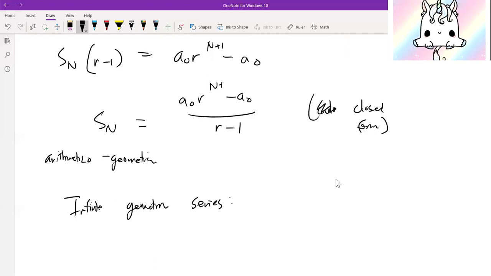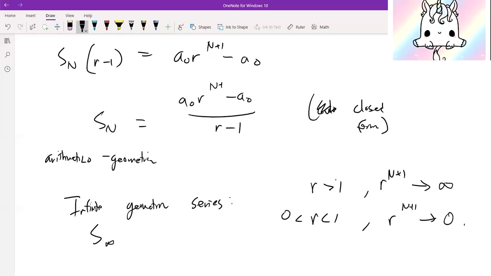It means that we're looking at s of n as n grows arbitrarily large. In fact, it'll approach infinity. If r ends up being greater than 1, r to the n plus 1, as n gets super large, becomes infinitely large as well. So this approaches infinity. But if r were less than 1 and greater than 0, if it's a fraction, as we mentioned earlier, r to the n plus 1, as it goes to infinity, should approach 0. So this term becomes 0, and s of infinity should approach the constant value of negative a0 over r minus 1, which is a0 over 1 minus r.